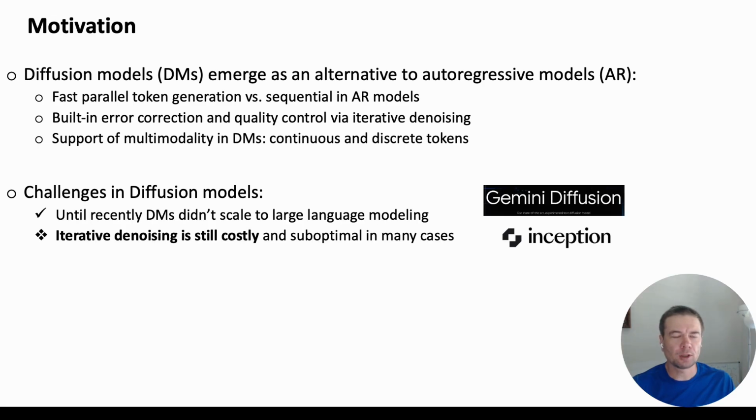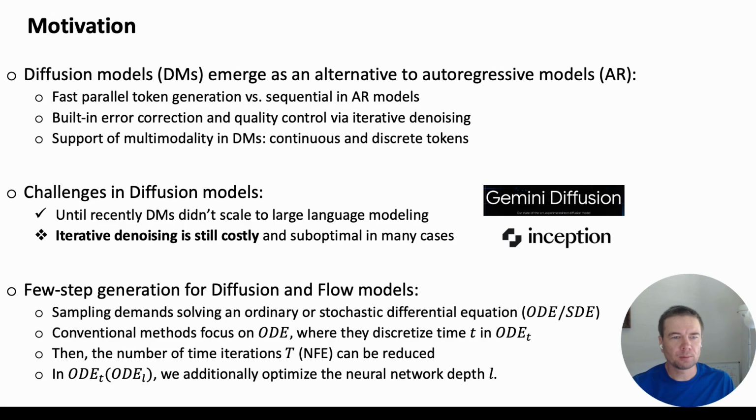However, they still have challenges. Until recently, they didn't scale to large language modeling, and second, iterative denoising is still costly and suboptimal in many cases. So in this project, we propose few-step generation to address the last challenge. In particular, we propose a few-step generation method where, unlike prior methods, we focus on minimizing number of time steps as well as the neural network depth.